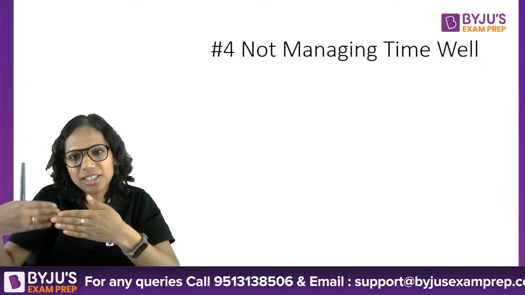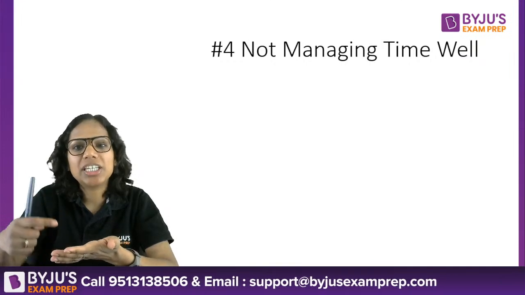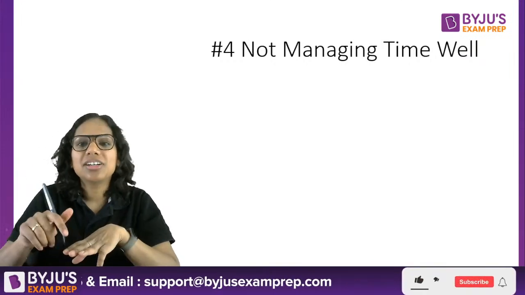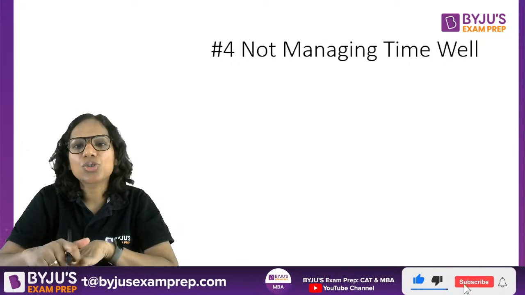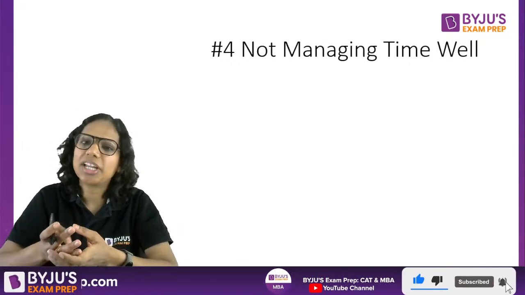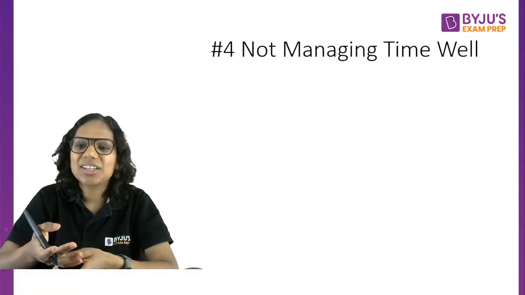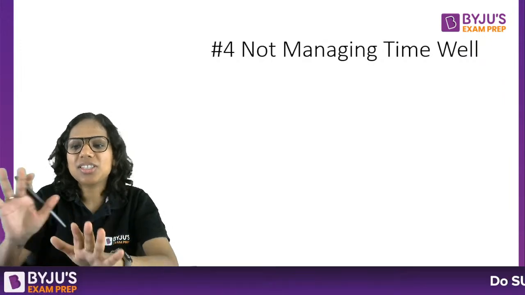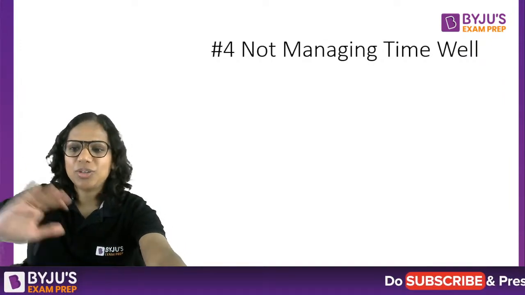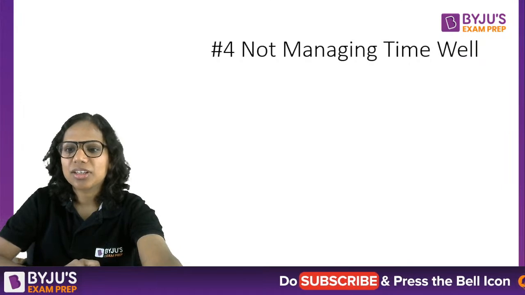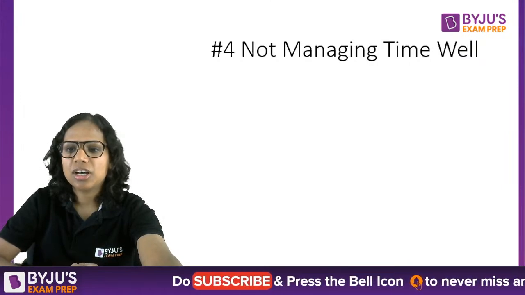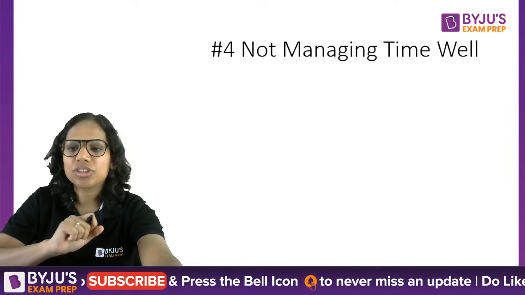But if you look at the later papers, 2019, 20, 21, even with a relatively lower score, you were able to score 99 percentile, right? So this is about CAT. Okay, anyway, I'm digressing.